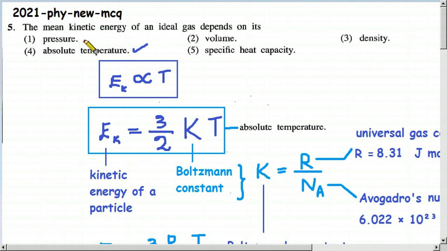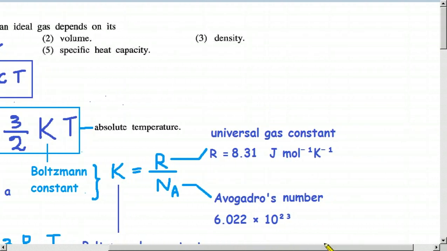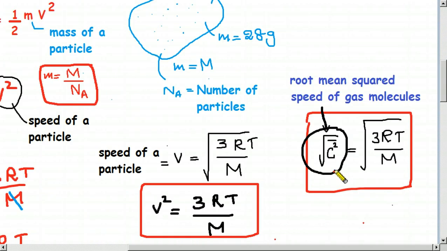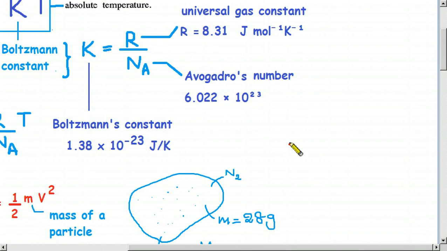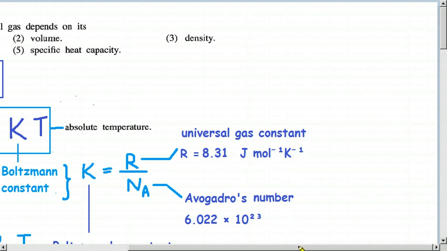In a simple manner, we can't just say pressure influences like this, and volume influences like this, and density influences like this, because this is a very complicated phenomenon. So using this equation only we can do it. So therefore we can't do it as usual, so we have to wind up today now.